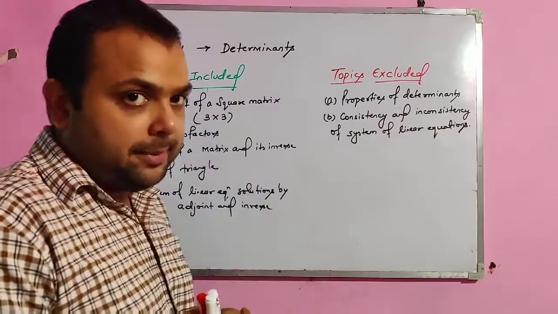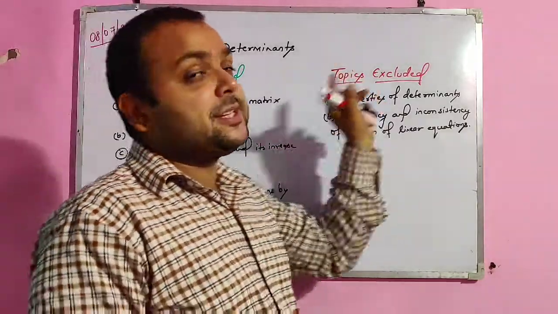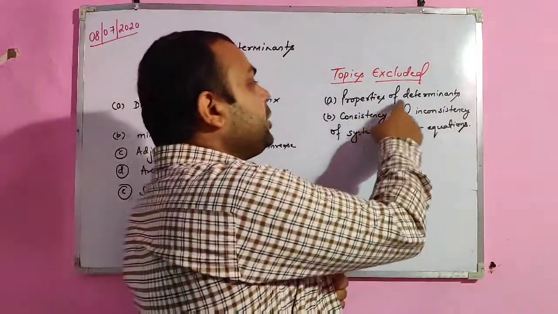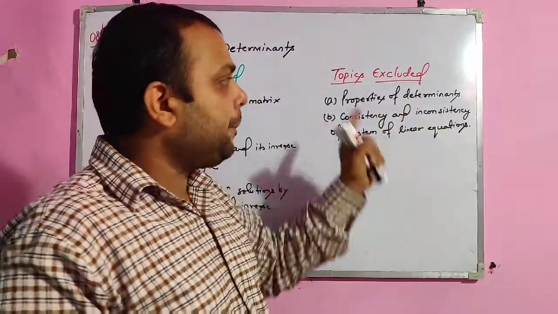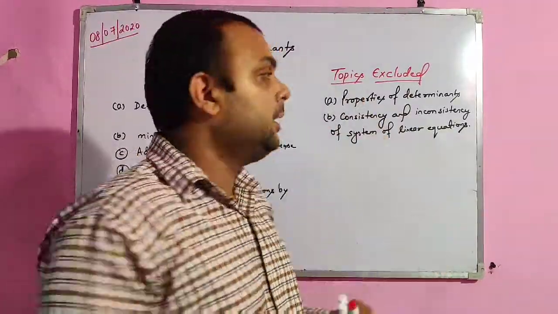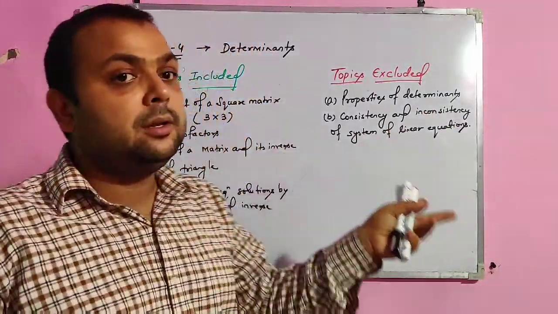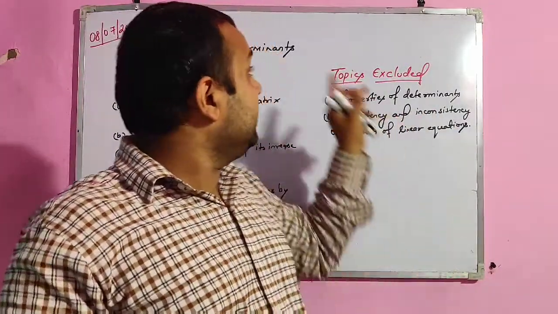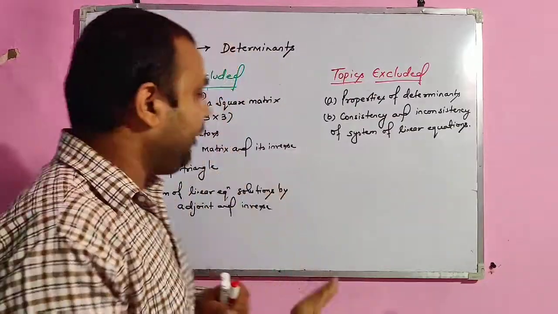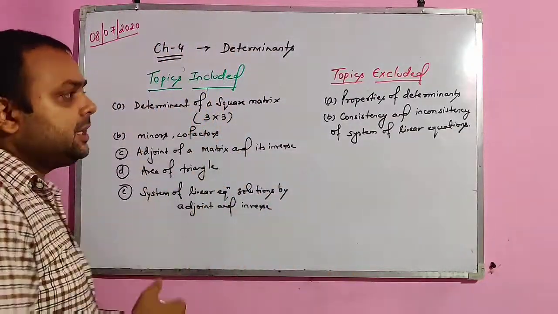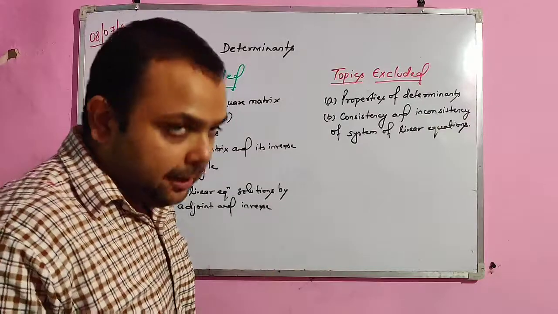The topics that are excluded are properties of determinants. The most important topic, properties of determinants, is excluded. Also the consistency and inconsistency of linear equations is eliminated in the topic determinants. So you have to practice only these 5 topics and these 2 topics are eliminated.